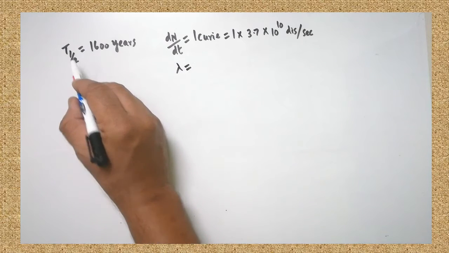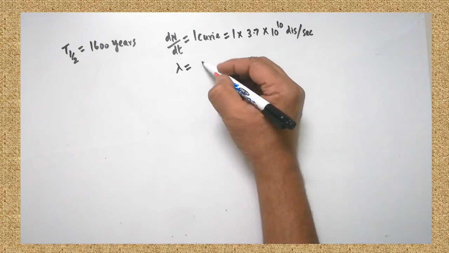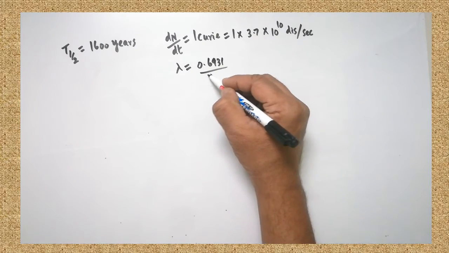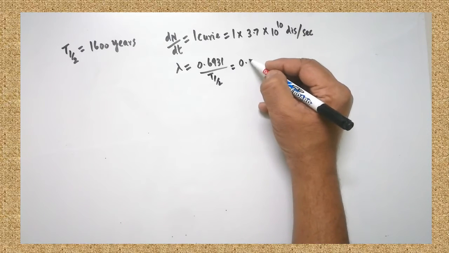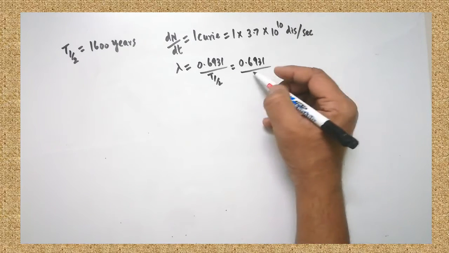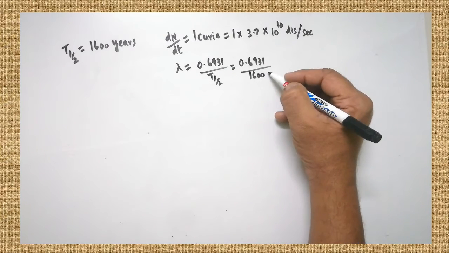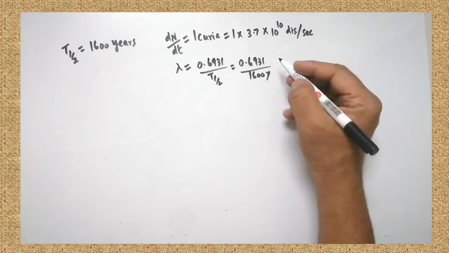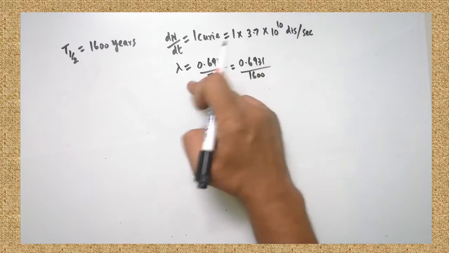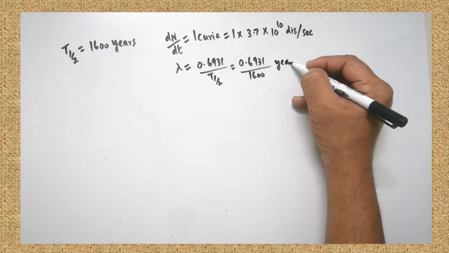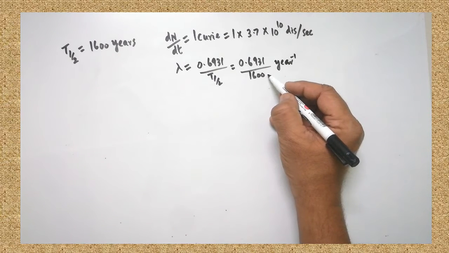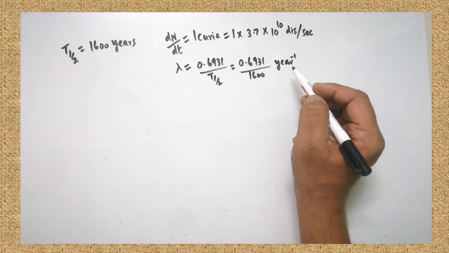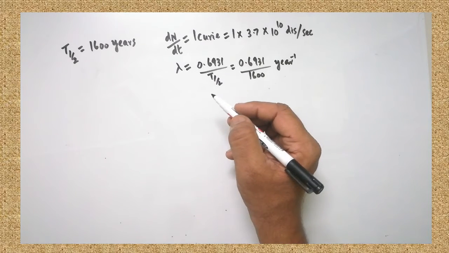By knowing the half-life period, we are able to calculate the lambda. The formula is lambda equals 0.6931 divided by T half. That is the formula. Substitute 0.6931 divided by 1600 years. So in that format it must be written. Since it is in years, the answer of lambda will be in year inverse. Are you clear? If year is substituted here, the unit of lambda will become year inverse. Okay.